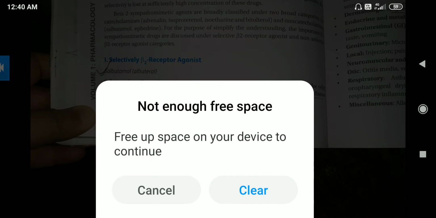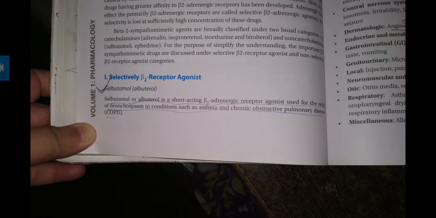Salbutamol, or albuterol, is a selective beta-2 receptor agonist. Salbutamol or albuterol is a short-acting beta-2 adrenergic receptor agonist, and it is used for relief of bronchospasm in conditions such as asthma, chronic obstructive pulmonary disease, etc.